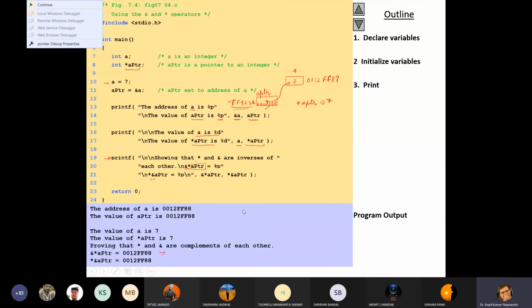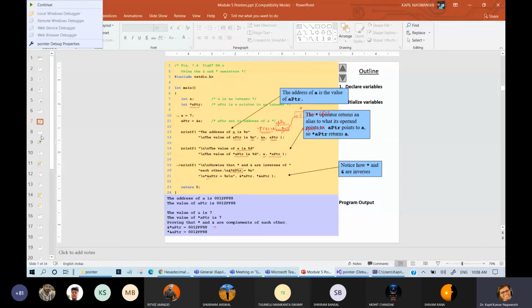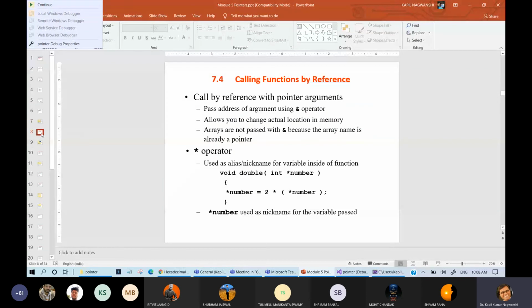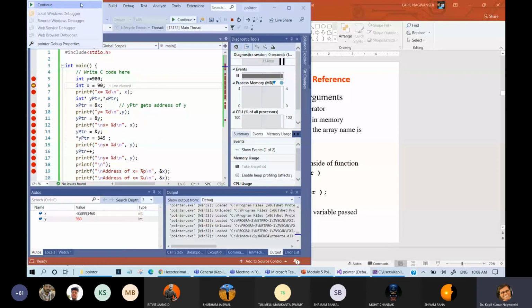So tomorrow we will see, from Monday we will see calling function by reference. How do we call any function by reference, and what is the impact of this? This is very helpful because a lot of memory management things are given here. Okay, let me close this program first.